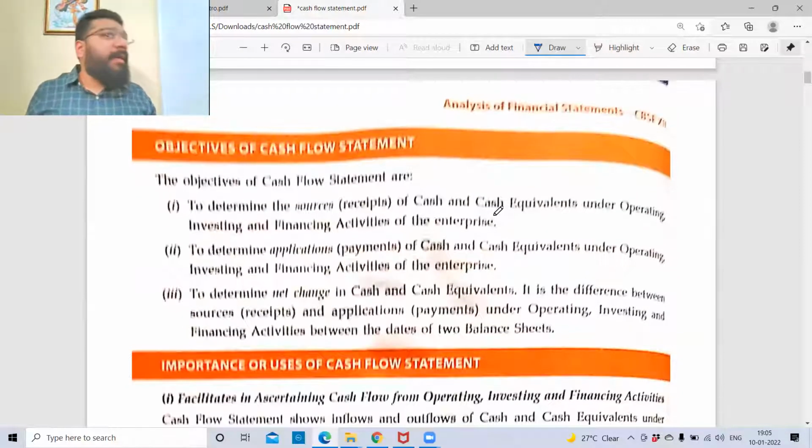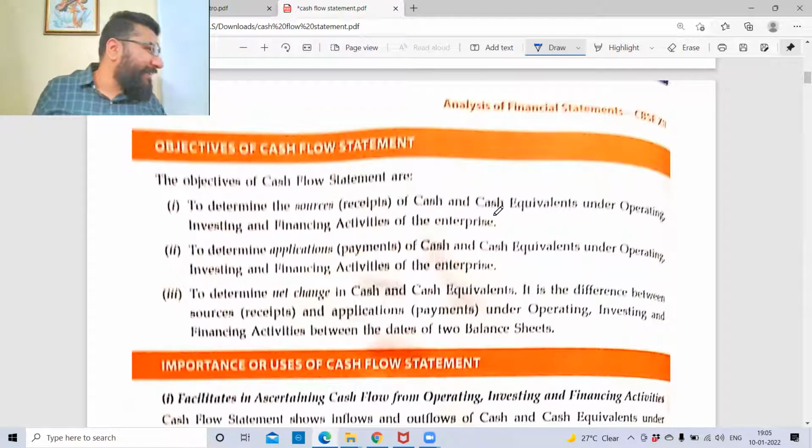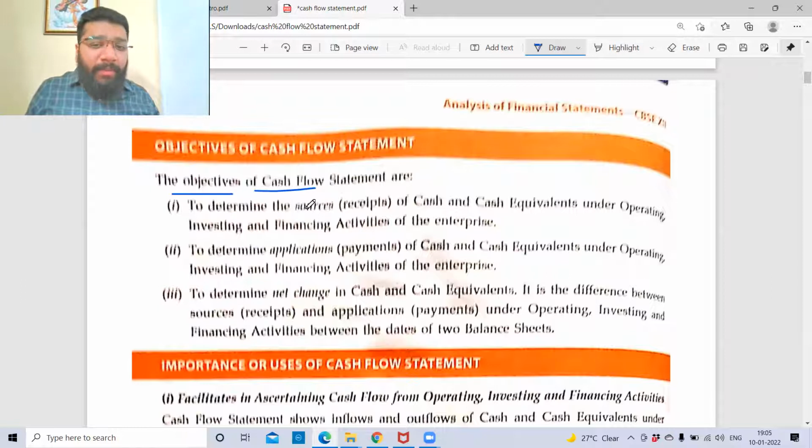Yes. But the indirect method is what we're going to study. Objectives of cash flow statement. The objectives of cash flow statement are to determine the source. Guys, listen. What is the objective of cash flow statement? They have given 3 pointers.